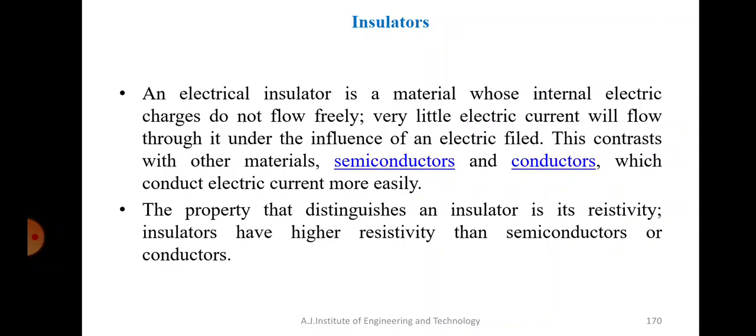Different materials which are insulators, for example wood, plastic, polymers, do not conduct electricity, right? So these are named insulators. The property that distinguishes an insulator is its resistivity. Insulators have very high resistivity compared to semiconductors or conductors. Since insulators will not conduct electricity, they find their own applications as insulating material. For example, we have wires, and you can see outside the wire there is a plastic coating, given because it is an insulating material, right?